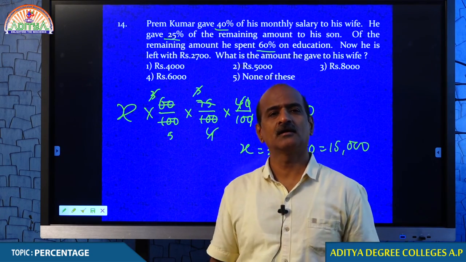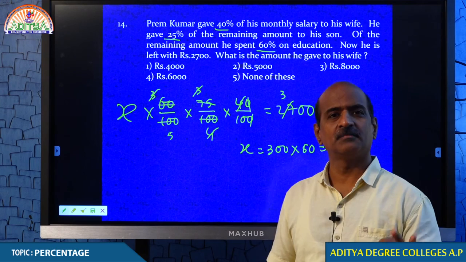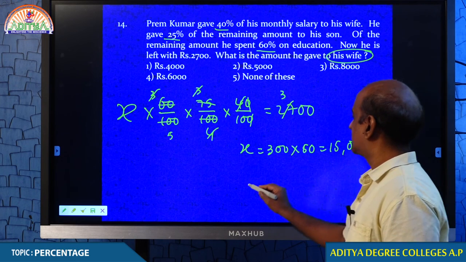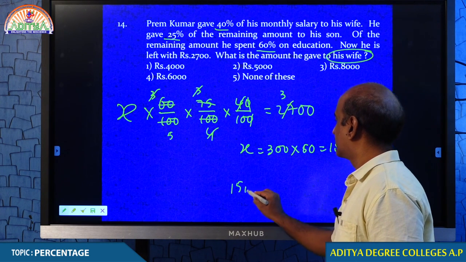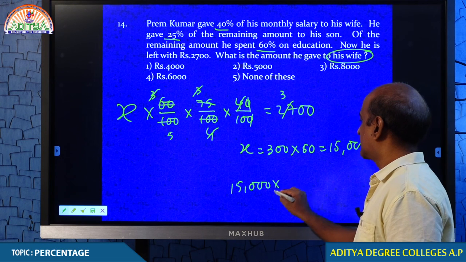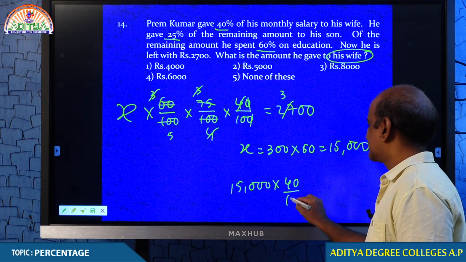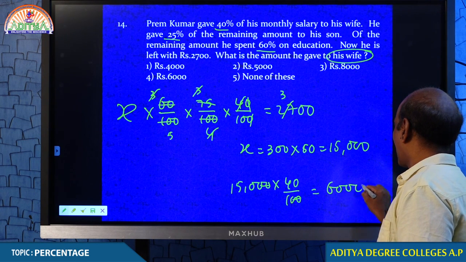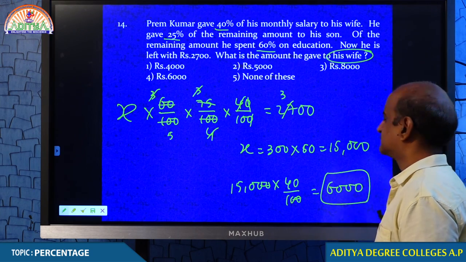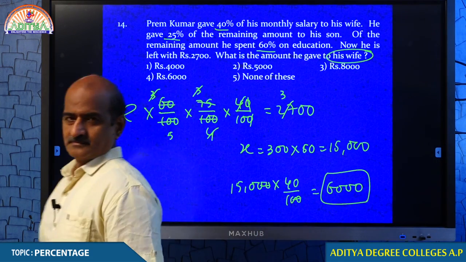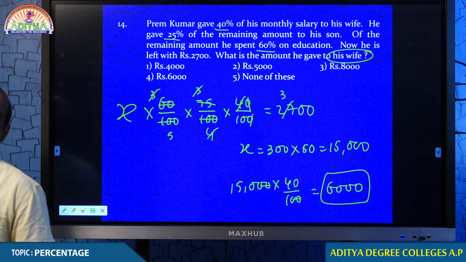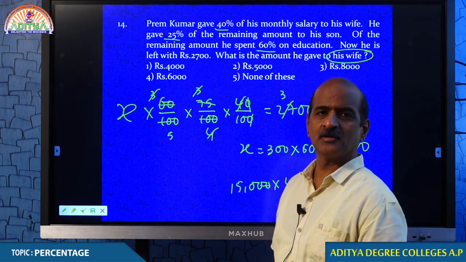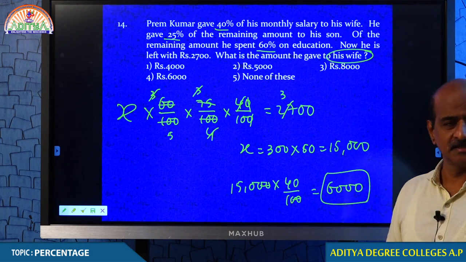But you are not asked to find the salary of Prem Kumar. Then what are you asked to find? The amount he gave to his wife. Therefore, after getting 15,000, you have to get 40% because this is the amount given to his wife. 15,000 is the salary of Prem Kumar.